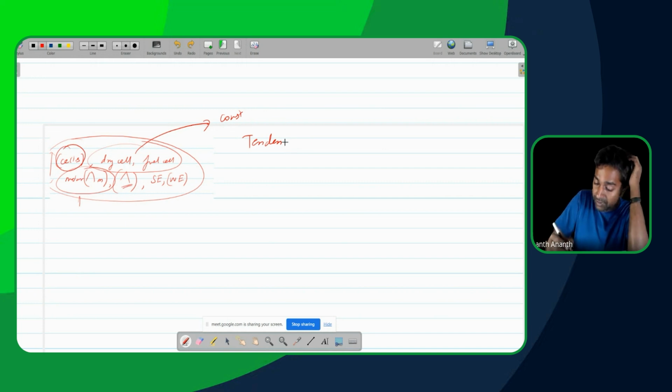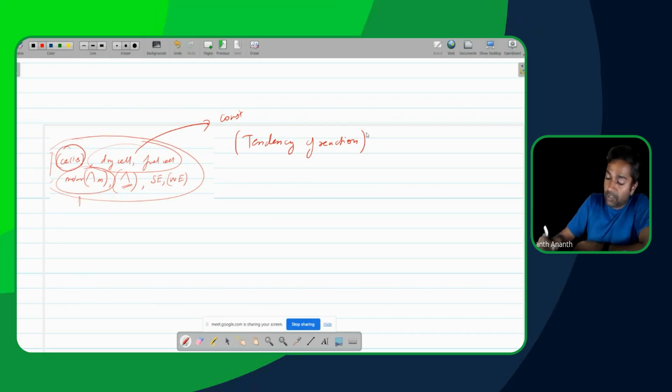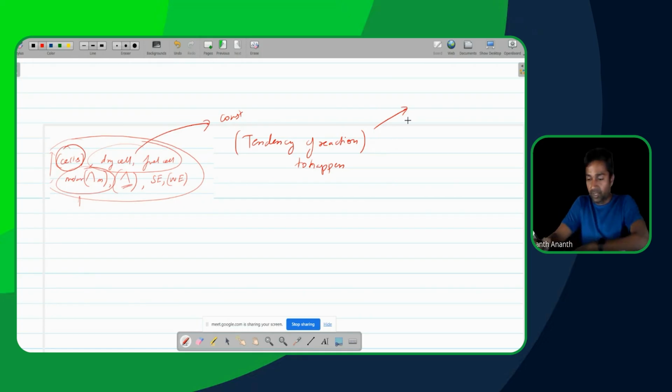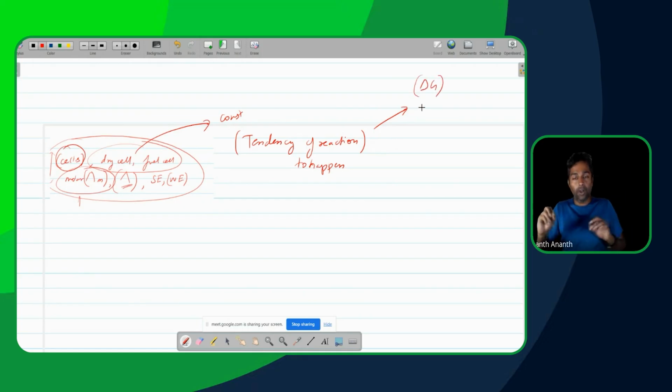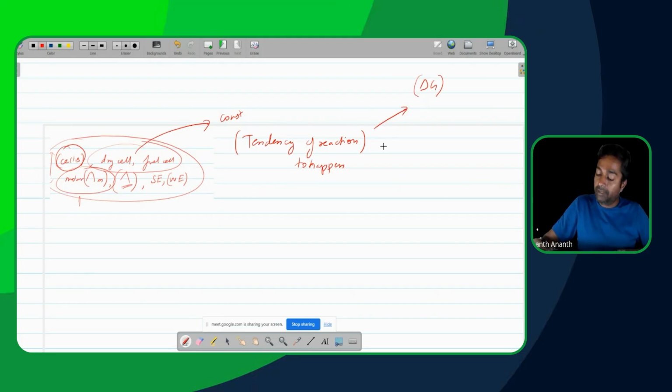When we are looking at the tendency of a reaction to happen, we started off with that only. So let me give you 3 different ways in which the tendency of a reaction to happen is measured or understood by us. The tendency of a reaction to happen is something which can be measured. Theoretically speaking, one way is going to be delta G. One way of quantizing it is delta G. Another way of quantizing the same thing is going to be the equilibrium constant. Another way of quantizing the same thing is going to be electrode potential.